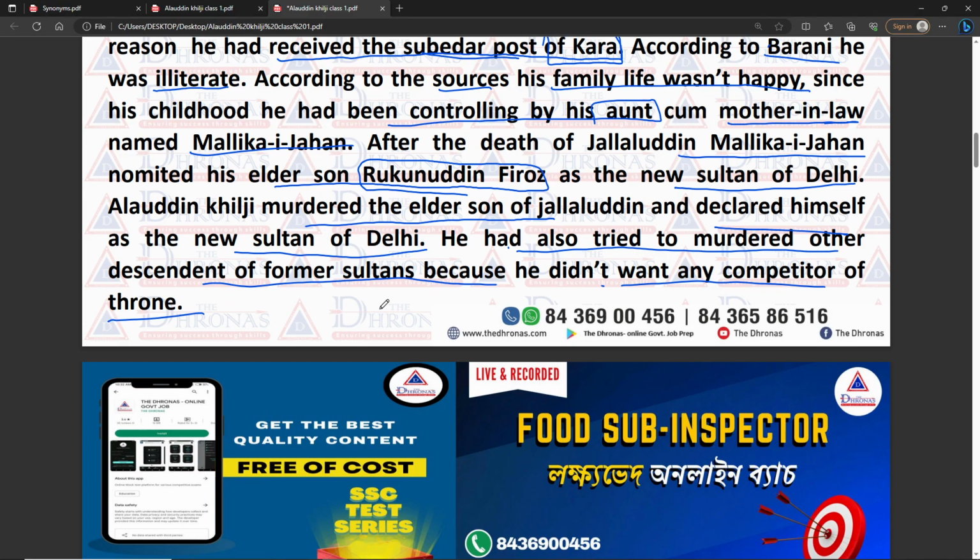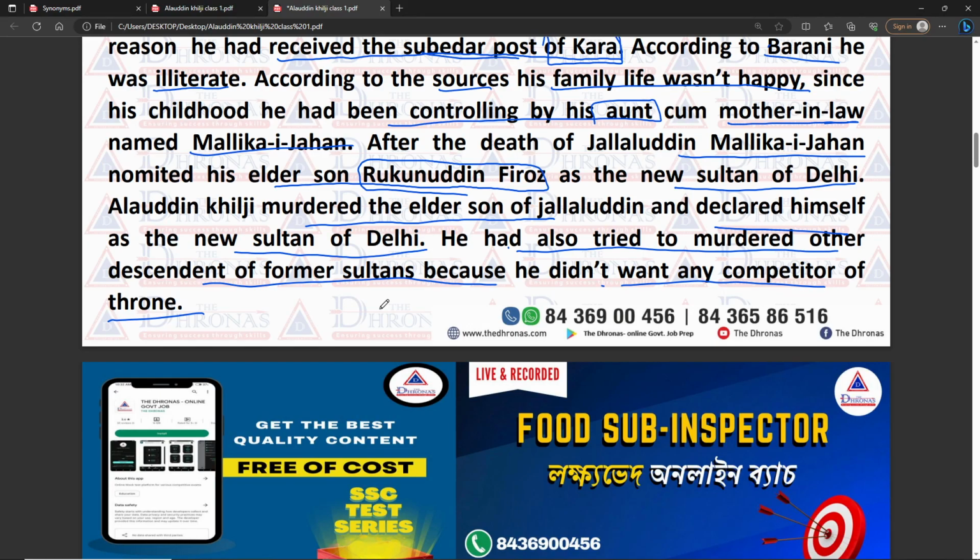And after that he also crushed the rebellion, or the movement, of Malik Chajju, who was one of the most important nobles, one of the strongest subedars of Kara. And after suppressing the power of Malik Chajju, Jalaluddin Khilji gave him the post of subedar.